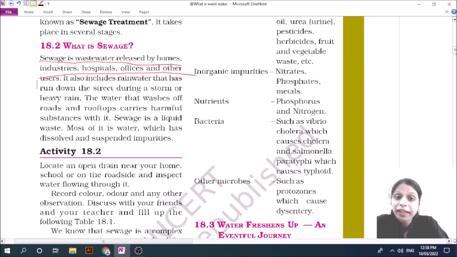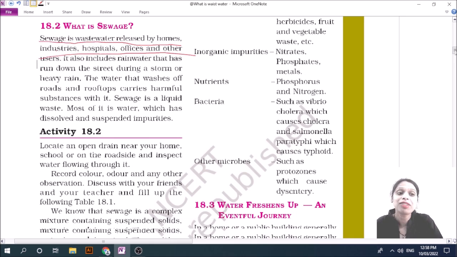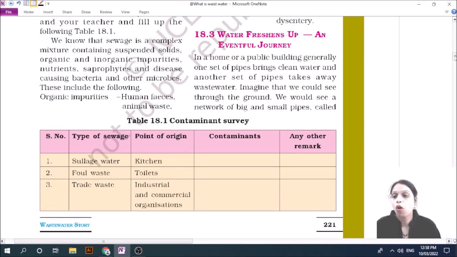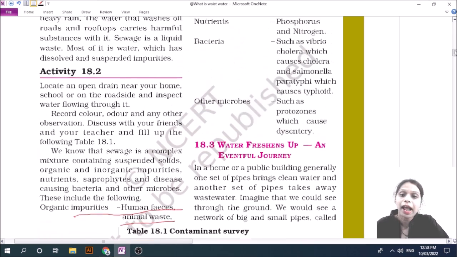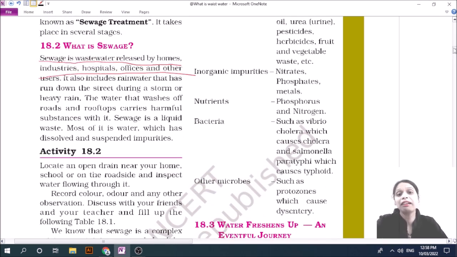What is organic impurity? Organic impurity is human feces and animal wastes. Apart from that, urea, pesticides, and vegetable wastes are also organic impurities.